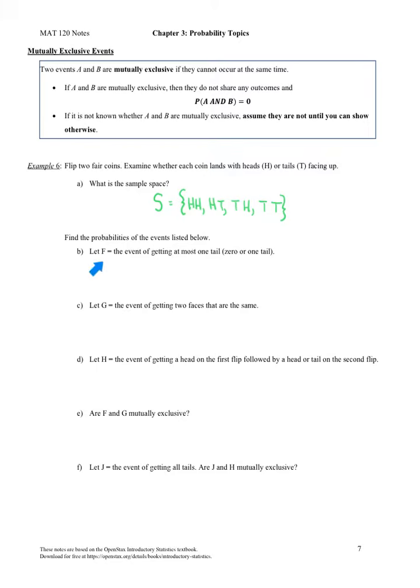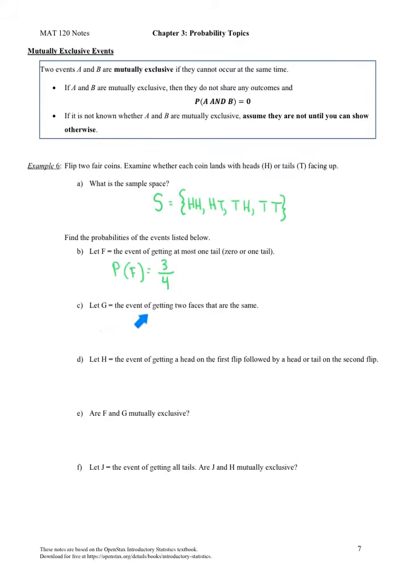We're going to let F equal the event of getting at most 1 tail. So in other words, 0 or 1 tail. So let's count how many times we have 0 or 1 tail. Here we have 1, here we have 2, and here we have 3. So the probability of F will be 3 out of 4.